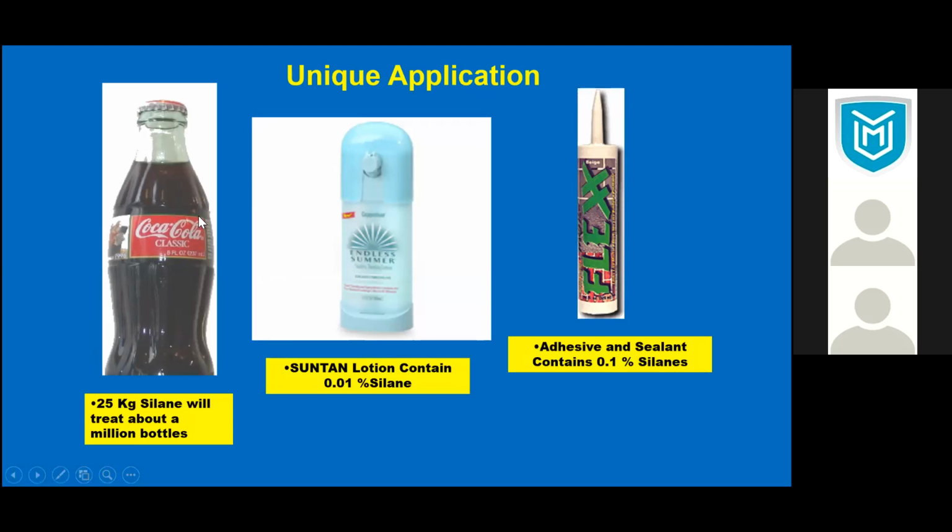So you have to change the surface of this bottle so you can print on it. And we have made a product known as Hydrosil, and we can coat it and we can print it, and then you can wash it 1,000 times without fading the label. But for Coca-Cola it is a great thing, but for us, no business, because 0.25 kg of silane can make 1 million bottles.